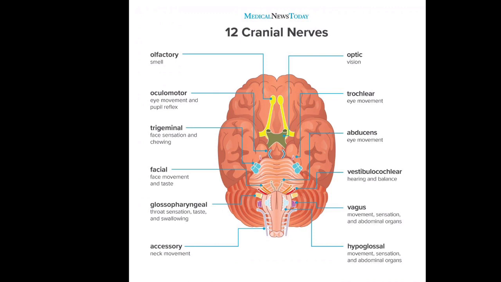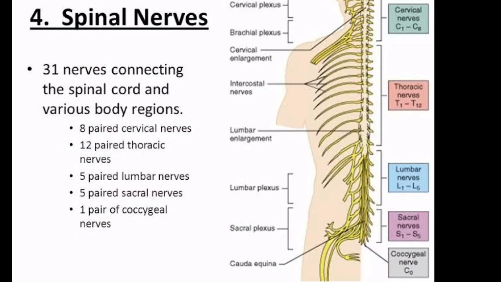I am repeating again. In the human body, there are two kinds of nerves. One is cranial nerves, the nerves coming from the brain or attaching to the brain. The second kind is spinal nerves: the nerves which come out from the spinal cord or attach to the spinal cord. In the human body, there are 31 pairs of them.